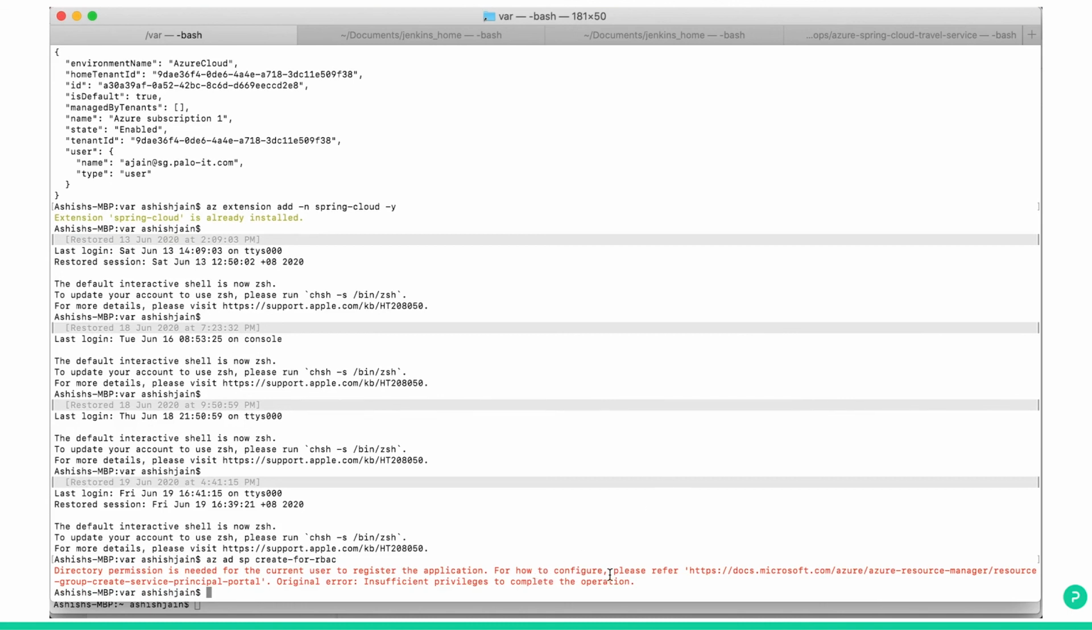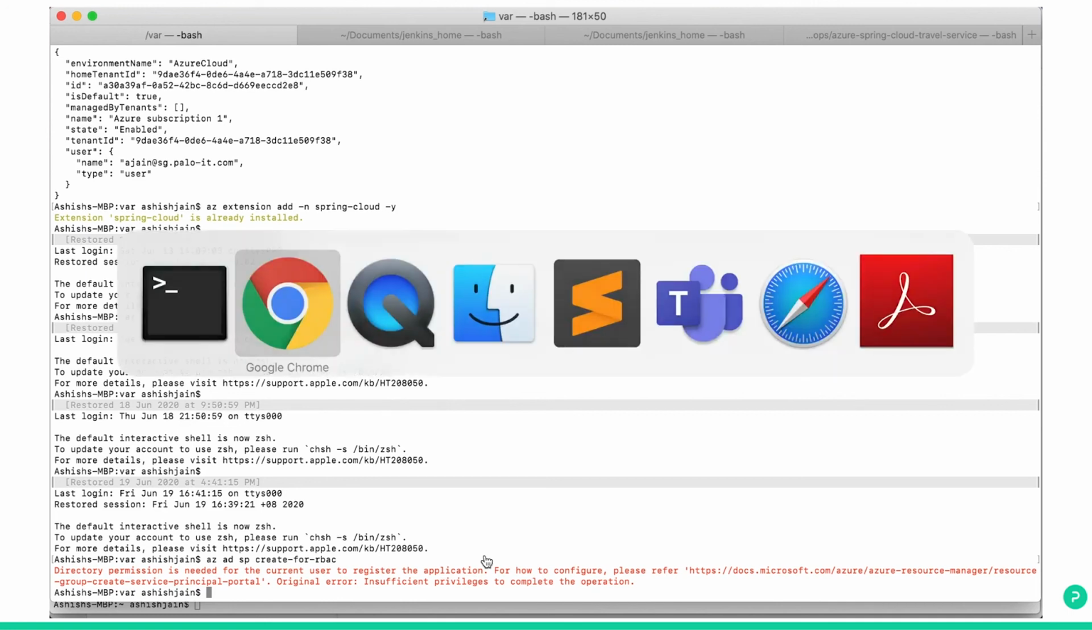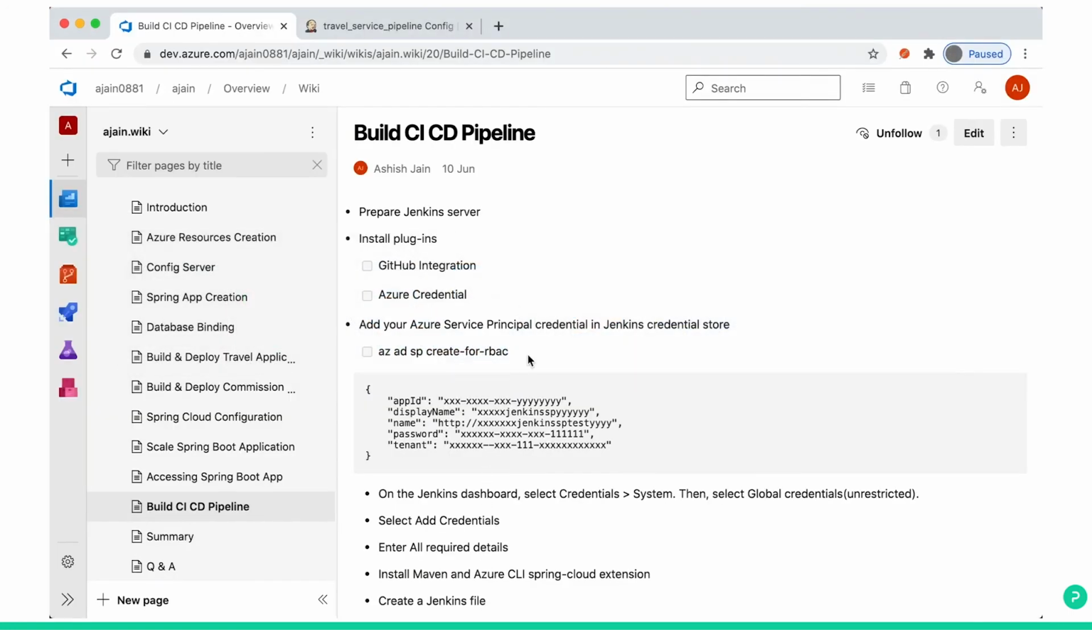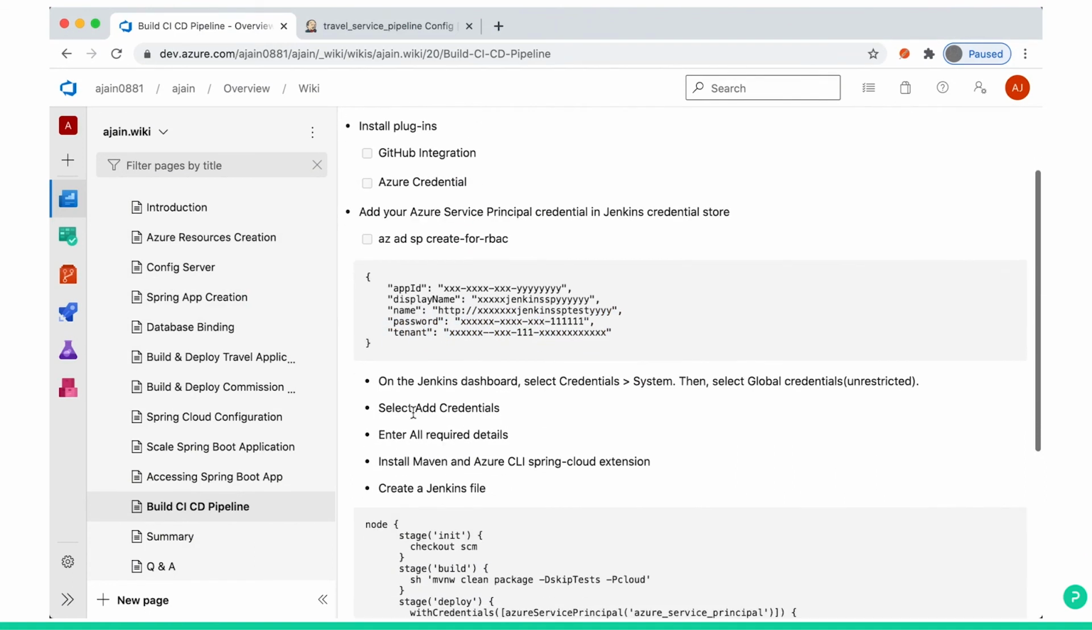As you can see, this is giving some error. Directory permission is needed for the current user to register an application. In my subscription, I don't have Active Directory permission. That's why I cannot execute this command. So I will just show you how to do this. When you execute this command, if you have Active Directory permissions and proper rights, you will get this block: app ID, display name, name, password and tenant. Then you need to follow this step.